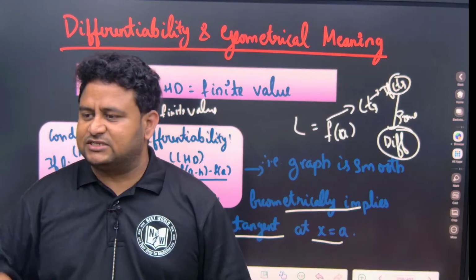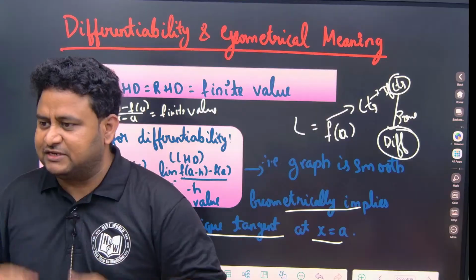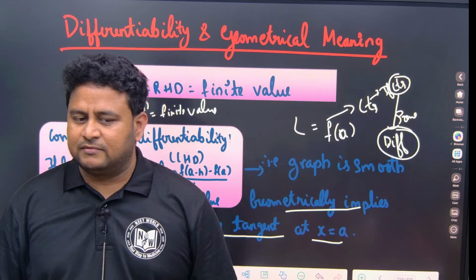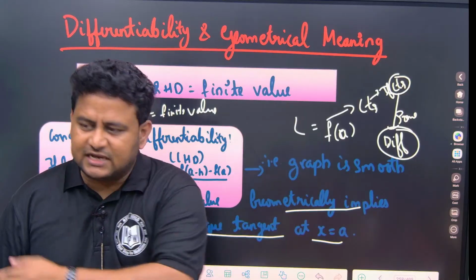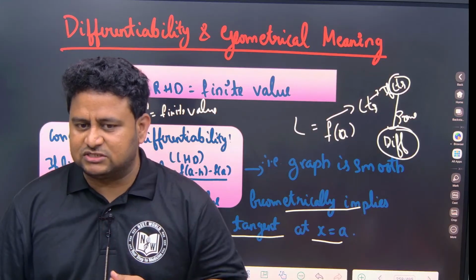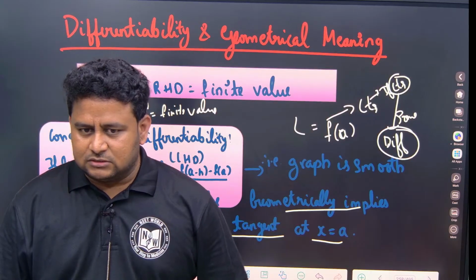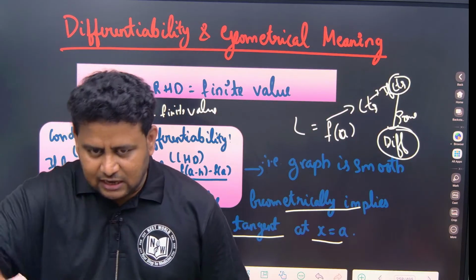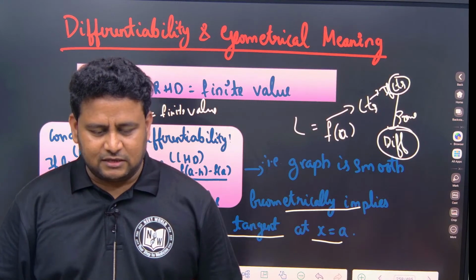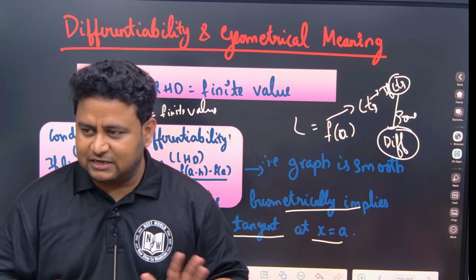Then only you can draw the tangent. If there are cuts, that is, if it is not continuous, where will you draw the tangent? You will not have a curve itself. If you have a curve, only then can you draw the tangent. For a tangent we need a curved line like a parabola, hyperbola, ellipse, circle, conics. They are all continuous, correct? There is no break there. You use the pen once and then lift it out. You will not keep writing and lifting, no. If you are decorating, that is a different thing. I am telling in a normal sense.